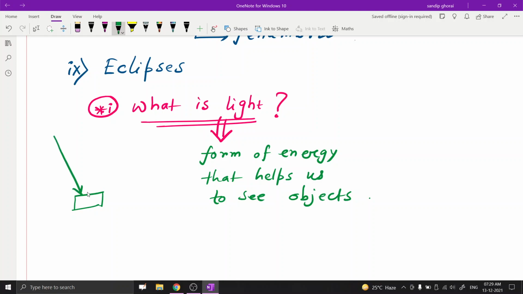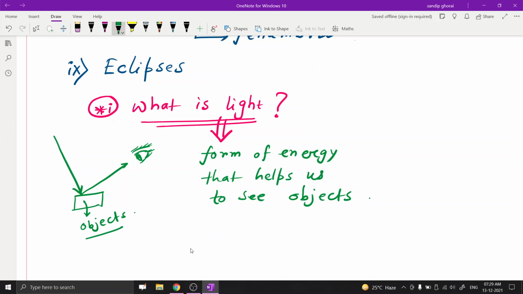After bouncing back, the light reflects back to our eyes, so we can see the object easily. Without the help of light we cannot see the object.